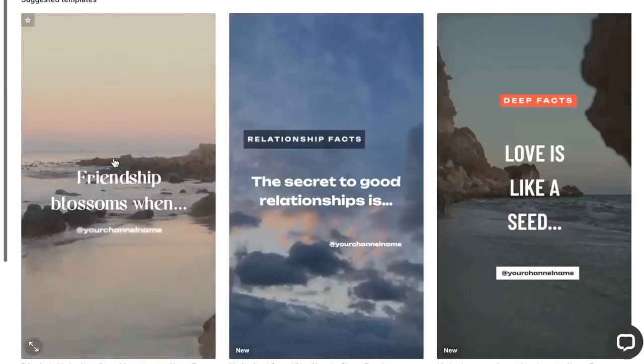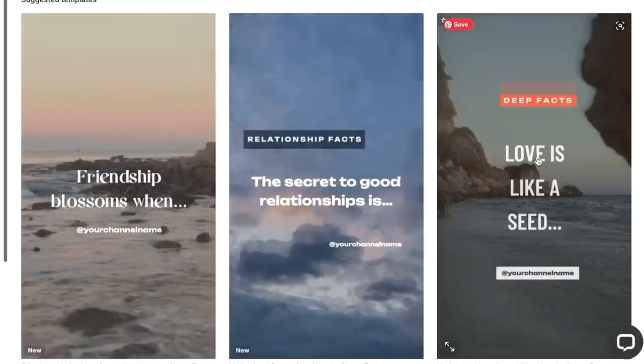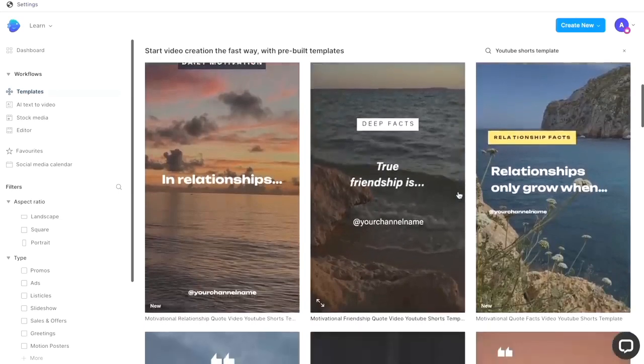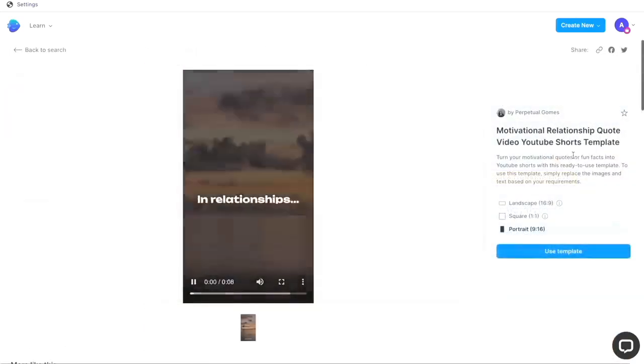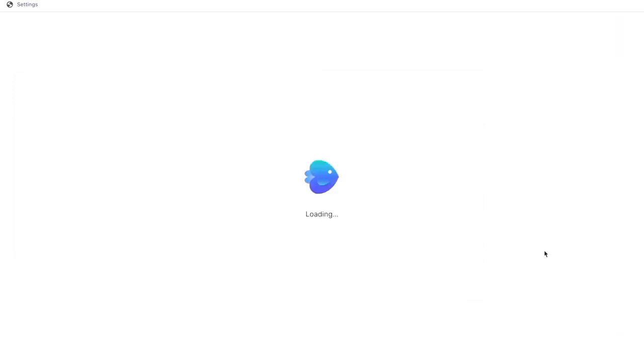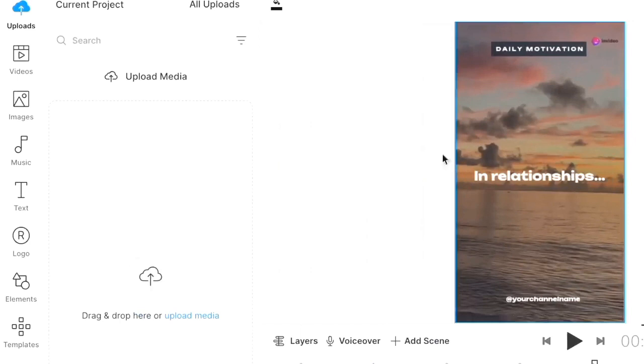Now all you need to do is replace the text in these and you have a brand new short ready in under a minute. Let me show you. Simply click on a template of your choice. I am going to go ahead with this one, and then you click on Use Template to go to the editor. Here you have the canvas area in the center and the entire assets menu on the left.